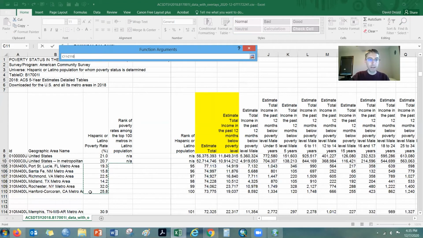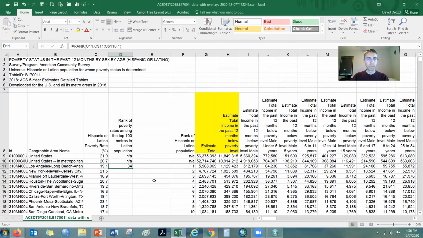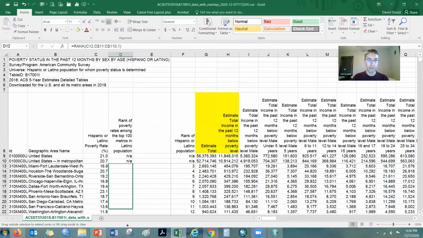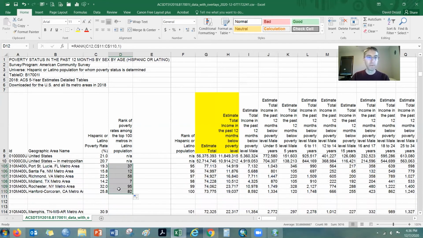Then again, it's FN, F4 twice to put some dollar signs in there the way that we need to have the cells locked in. And then again, I do not want the highest values to be best, okay? So you can enter in any integer in this particular field here for the order, and it will make the ranking more the way that we want it, okay? So again, as we go to a higher poverty rate in New York City, we're going to see that's ranking relatively worse. Okay, typically rankings go the other way where higher is better, but not on the poverty topic. So I'm just going to copy those ranking formulas down.